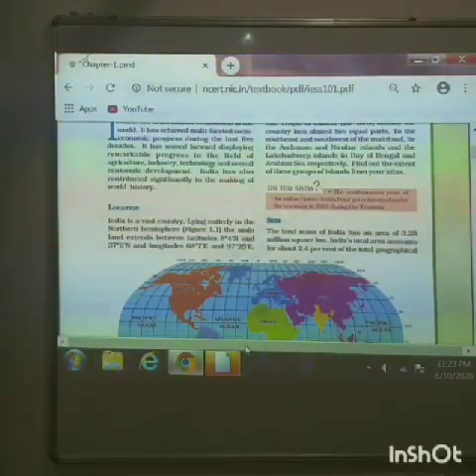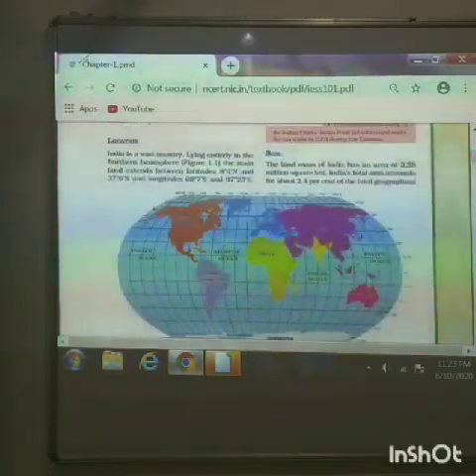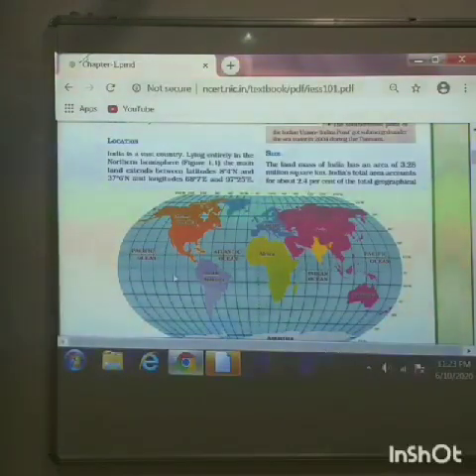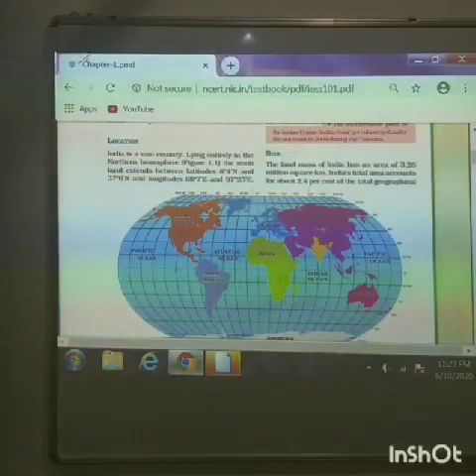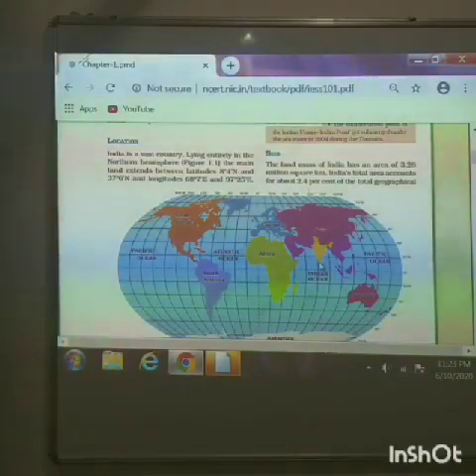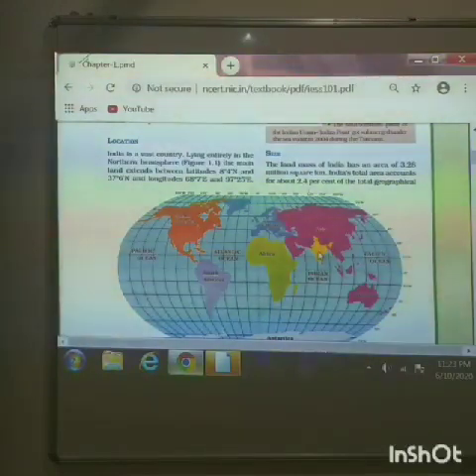Coming to the point, 8 degrees to 37 degrees north means it is above the equator. You can see in the image the dotted line which is seen on the globe. If you see the cursor moving on the image, it is above the equator, where you can see the yellow part, our country, located above the equator.